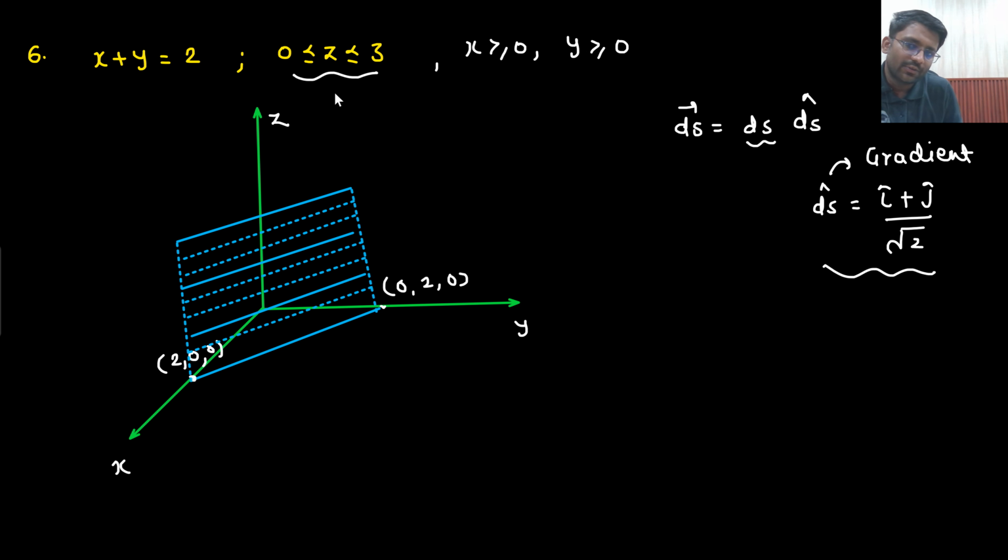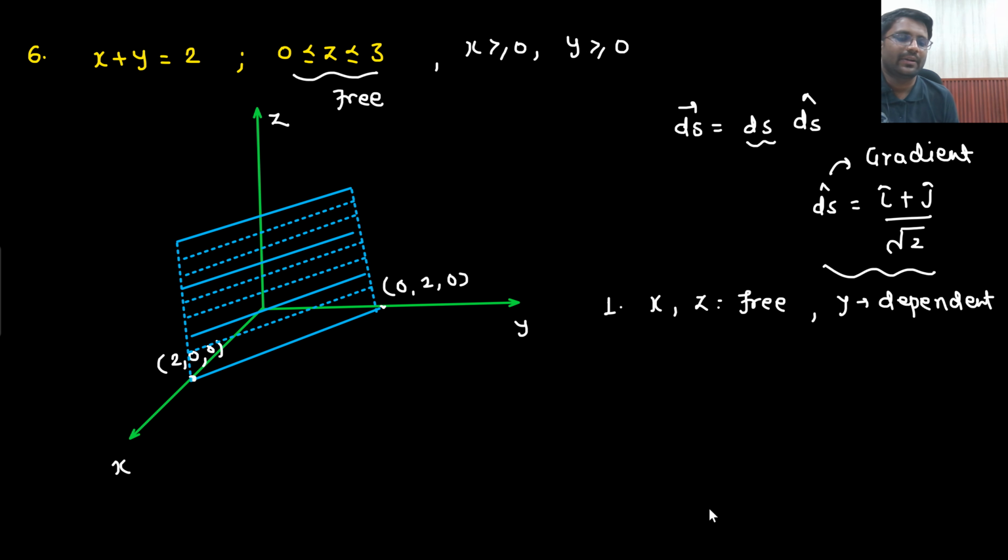But this dS you write down. Is it free? Surely it is free. Here, one is free, one is variable. If I say x is free, then y will be variable. And if I say y is free, then x will be variable. What does that mean? Way 1. What will be the way 1? That x and z you can treat as free and y as dependent. This is the free variable, this is the dependent.